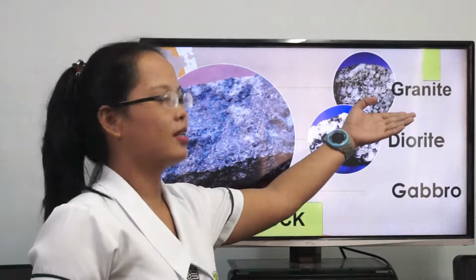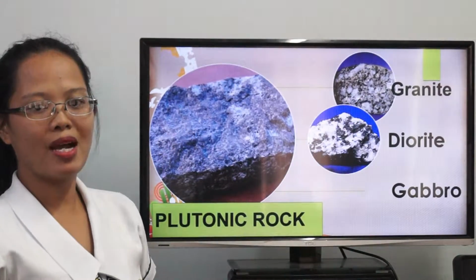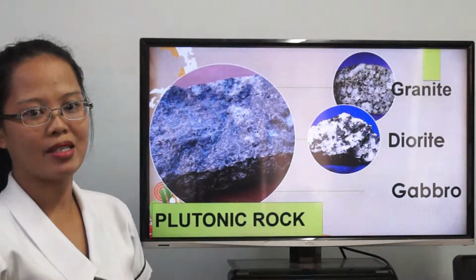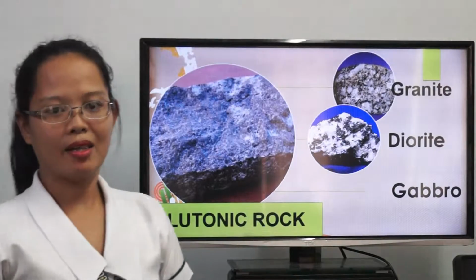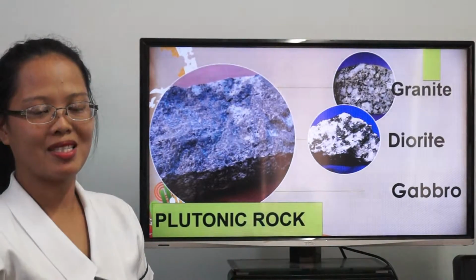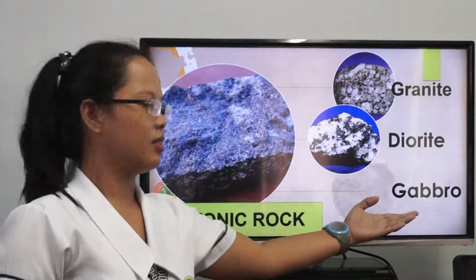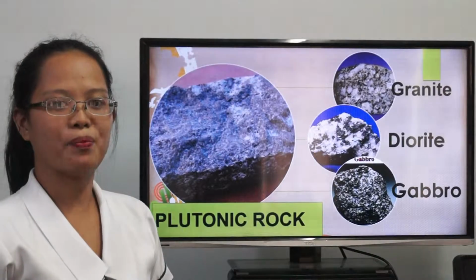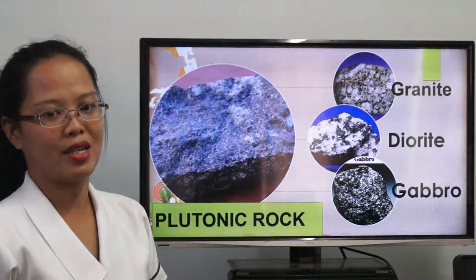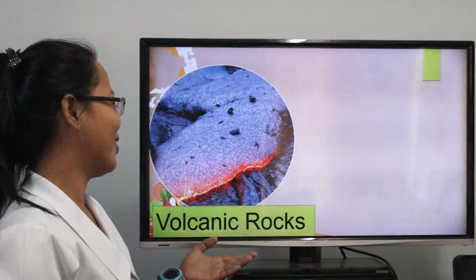The first one is granite. Granite is the most abundant plutonic rock. It is coarse grained and light in color. And next is diorite. Diorite is similar to granite, but it has few quartz crystals. And the last one is gabbro. Gabbro is dark in color and is made up mainly of pyroxene and calcium-rich plagioclase. Okay, the second common type of igneous rocks is the volcanic rocks.